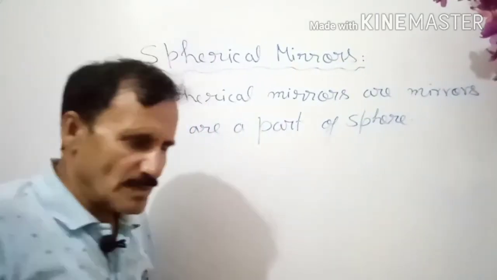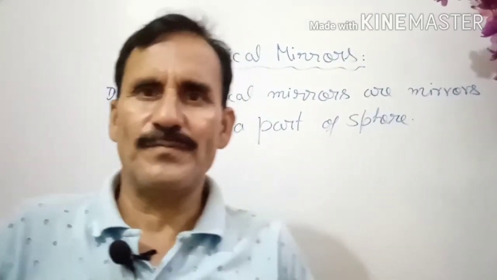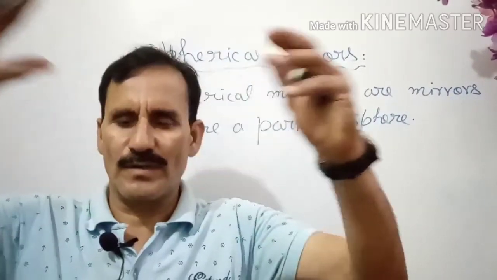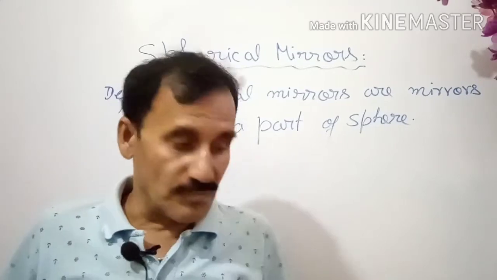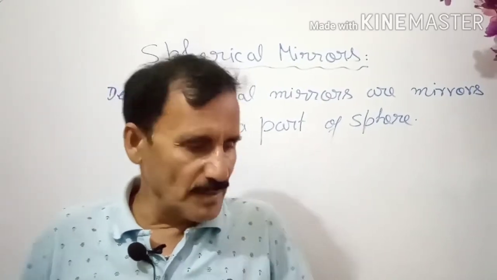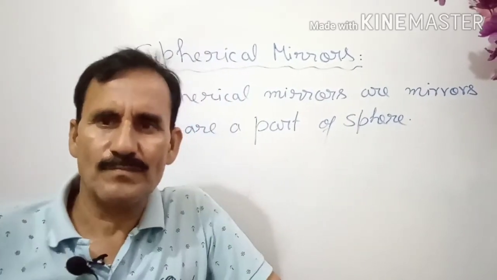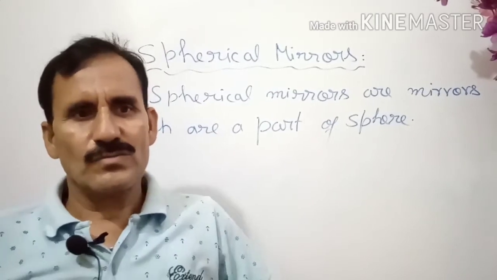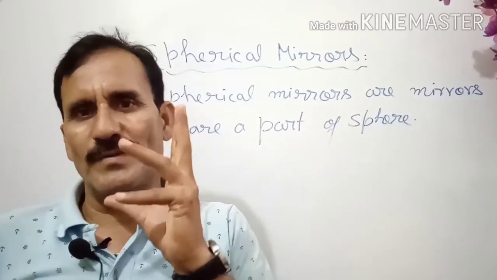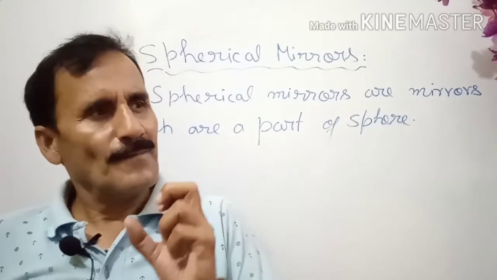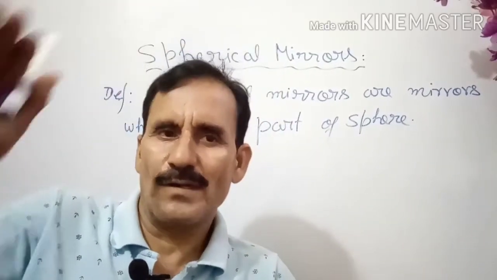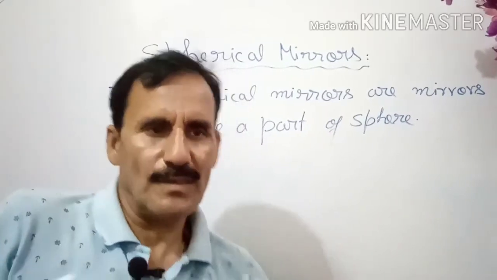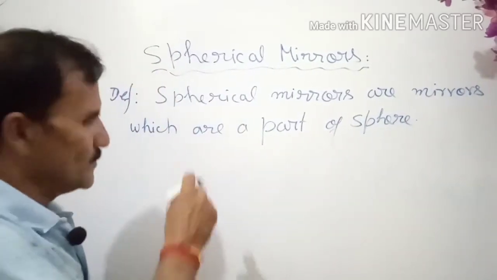So the definition is clear. What is the meaning of a part of a sphere? It means you are taking a sphere and breaking it, and since there is the word mirror, no doubt one surface is polished also. So whenever we have spherical mirrors, we can have two types, when we take the parts of a sphere. So let me make them here.